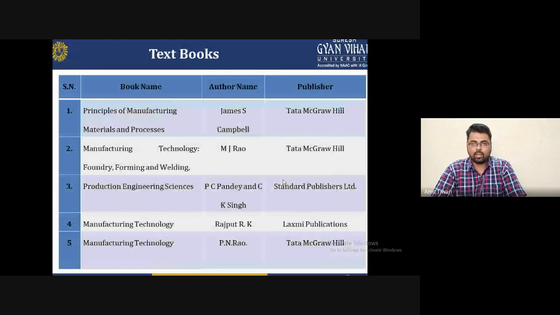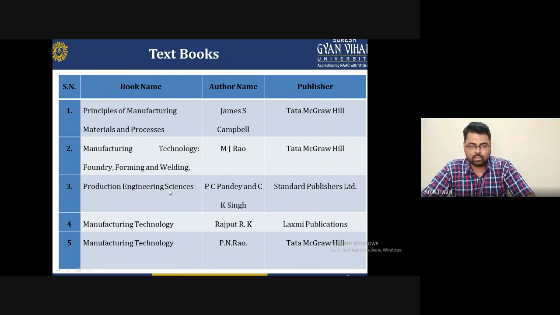So at the end, I am giving you some textbooks to understand the casting chapter or casting manufacturing technology lecture series mentioned in all these books. You will be able to understand after reading these books very well. These are standard books: Principles of Manufacturing Materials and Processes, written by James S. Campbell, published by Tata McGraw Hill. Second is Manufacturing Technology: Foundry, Forming and Welding, by M.J. Rao, also published by Tata McGraw Hill.